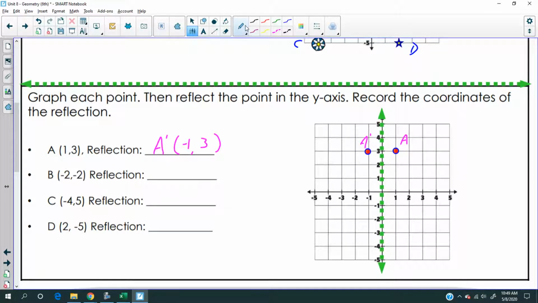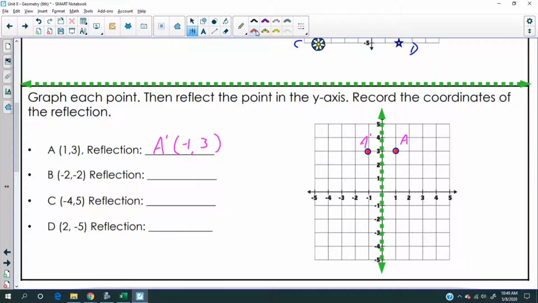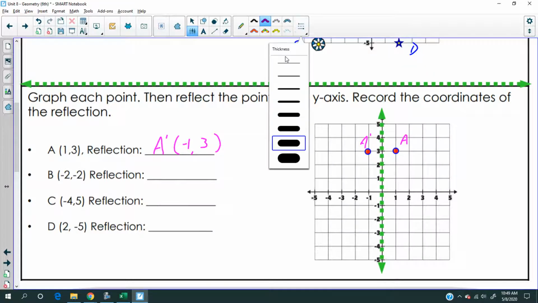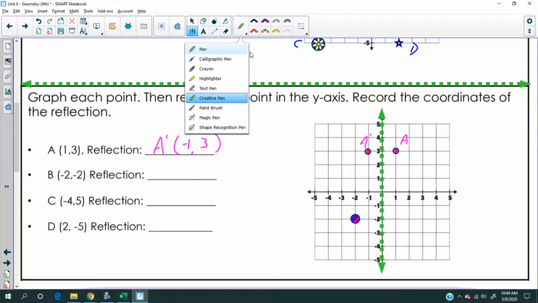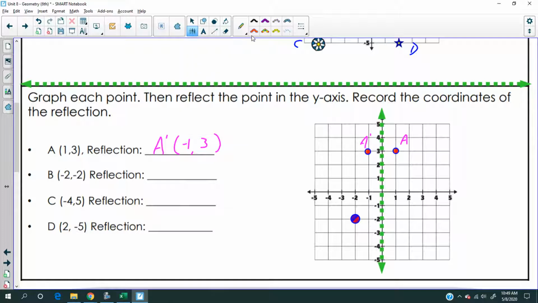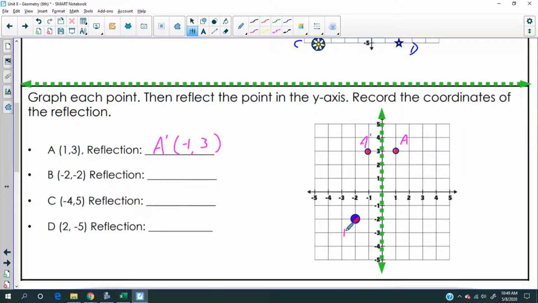Okay, so let's do the same thing for point B. Let's pick something different from Friday. Okay, 2, -2, -2. So -2, -2 is right here. And let's say this is point B. We'll label that as such.